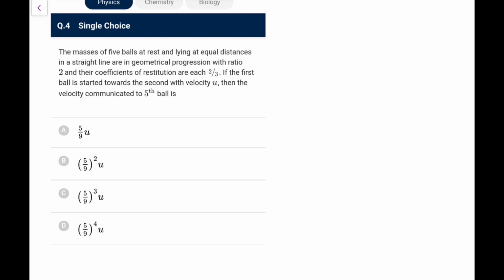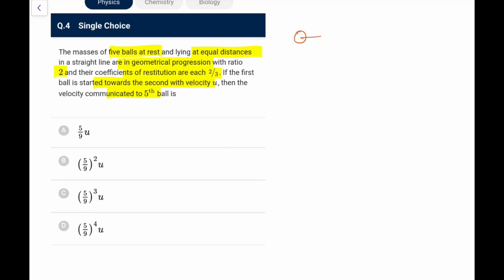Next, the masses of the 5 balls at rest and lying at equal distances in a straight line are in GP, okay, with ratio 2, and the coefficients of restitution are each 2 by 3. The first ball is started towards the second with U. Find the velocity communicated to the fifth ball.